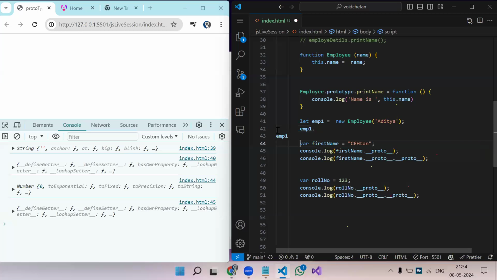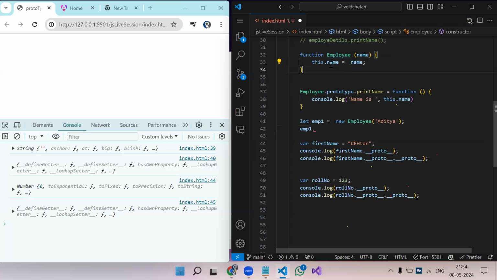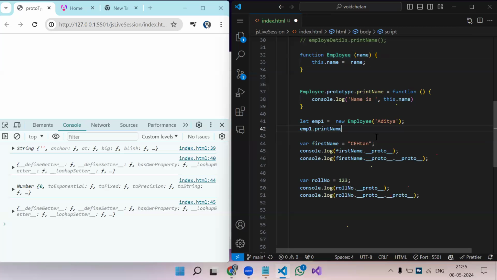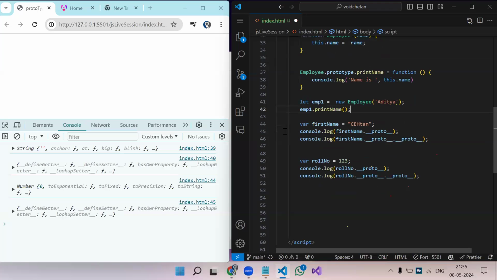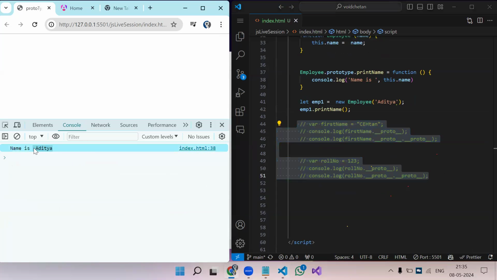Now here you can see, in emp1 dot, we are able to see the method name. This function has a parameter. In this function we have instantiated this object, and in this context we have stored the name also, right? In the prototype of this function we have created one more method, so that's why you are able to see printName over here. If we call printName, let me just comment out the remaining, you can see the name Aditya is coming.